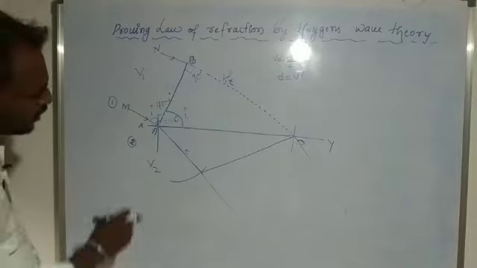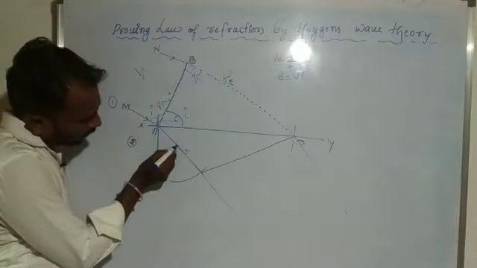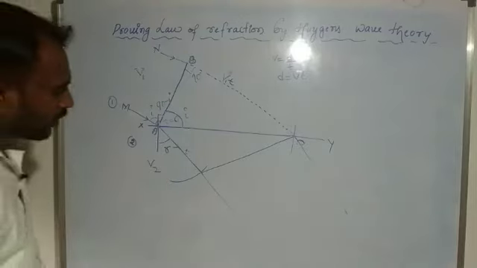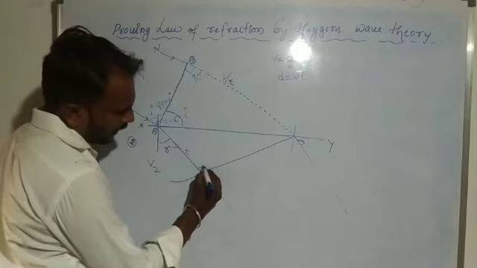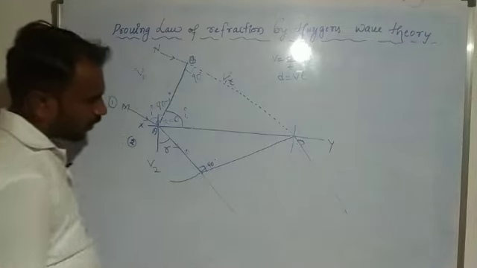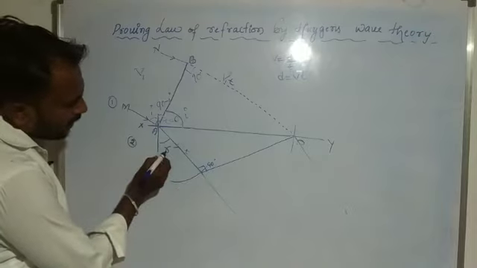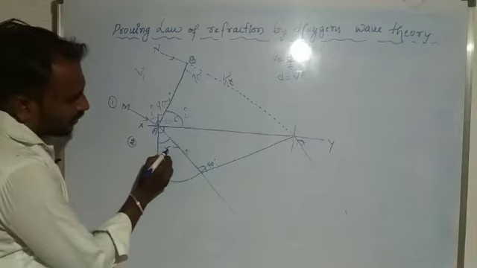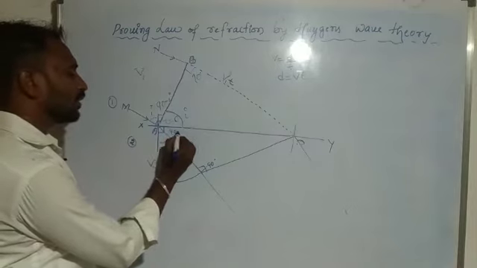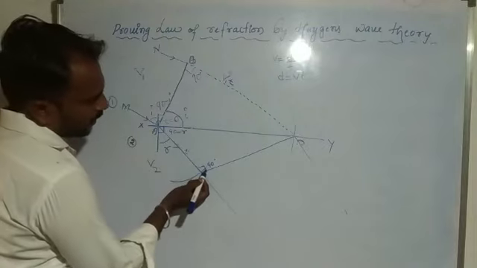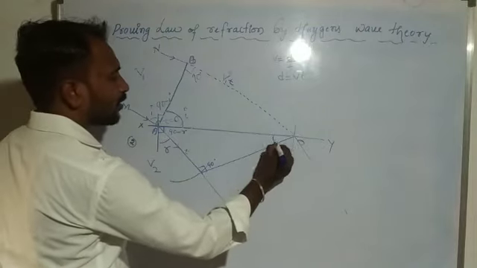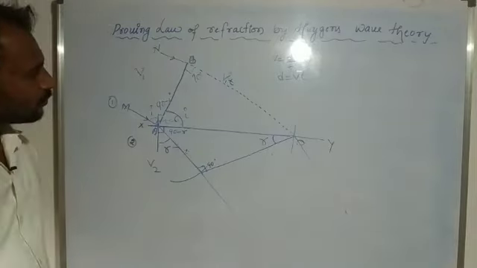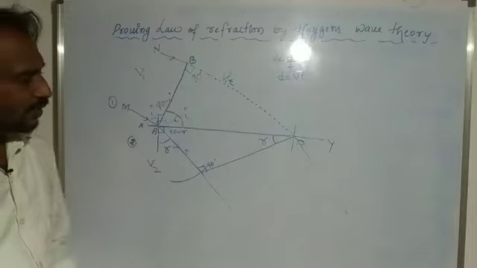In the same way, here we consider this one as the normal and this one as the refracted ray, and between them is the angle of refraction. This angle is 90 degrees and this angle is R, so this remaining angle is 90 minus R, and this angle is R. So here, this one is I and this one is R.